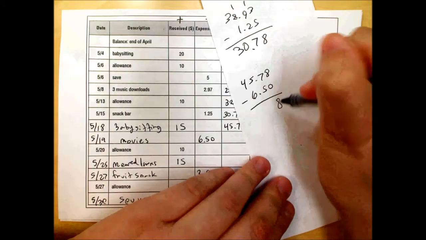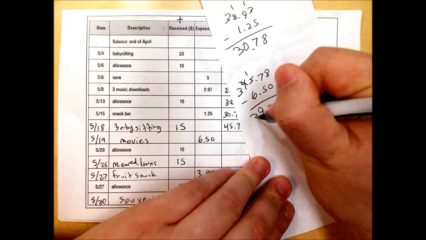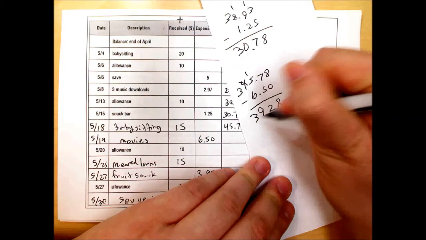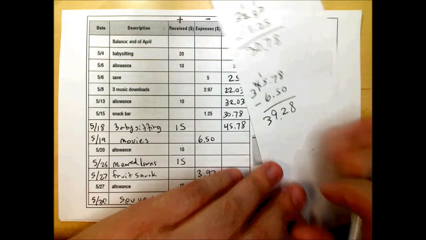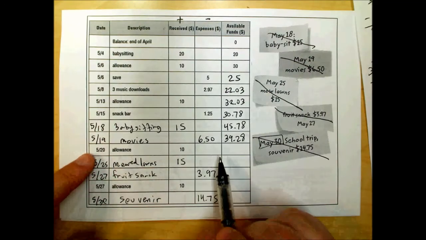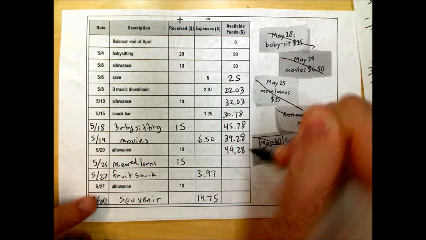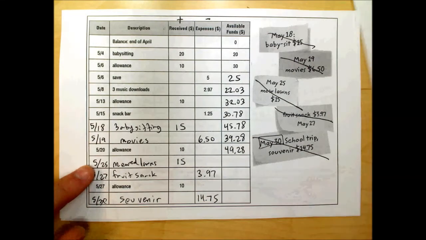So after the movies, he or she had $39.28. And then they got an allowance for $10, so we add that. And then they mowed lawns, so we add that.